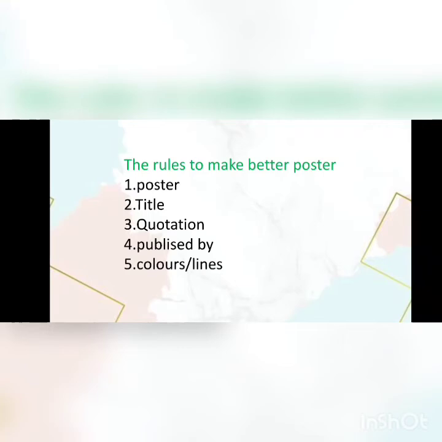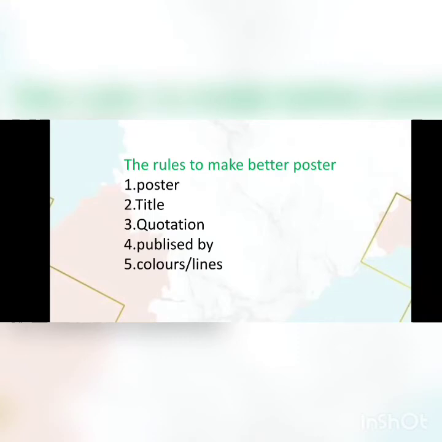And then colors, lines. So students, you should remember these 5 points. It carries an important role to make a better poster. If you want to get good marks, or if you want to look your poster attractive, these 5 points you